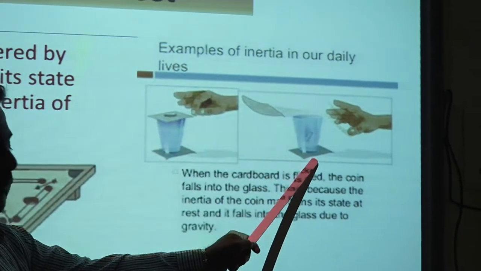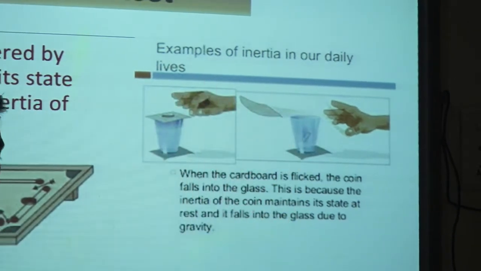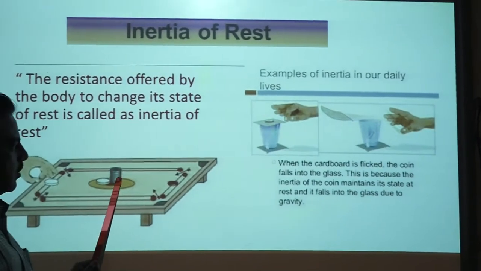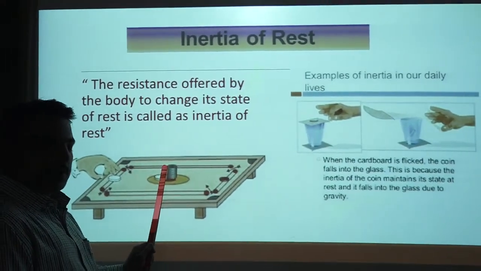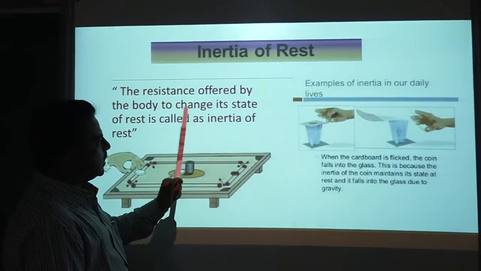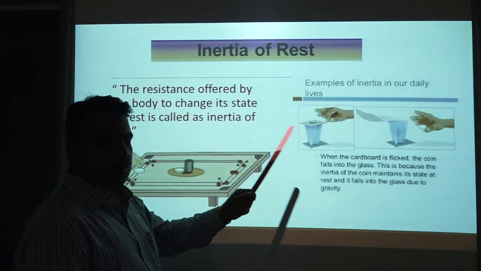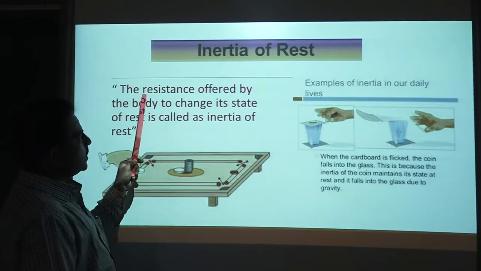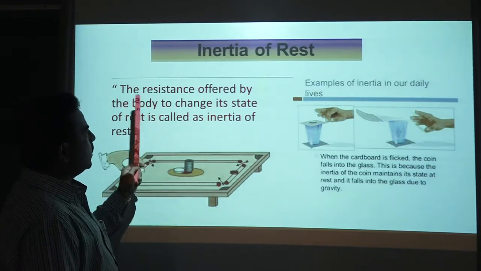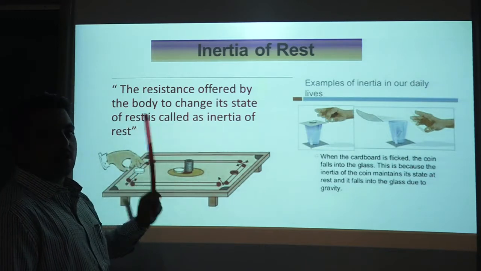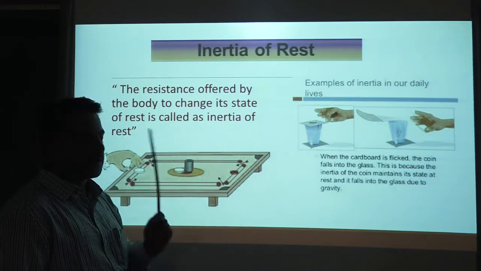On the other hand, the coin will drop inside that particular glass. So either that coin or this stack of coins in the carom board, these objects will try to maintain their inertia, that is, they are opposing any change in their state of rest. So the resistance offered by the object to change its state of rest is called inertia of rest.